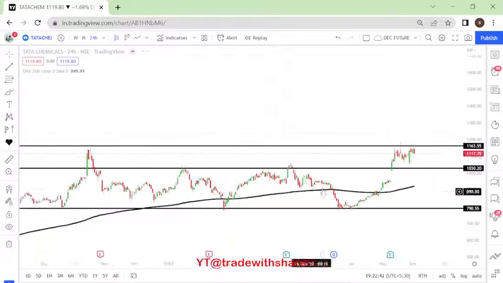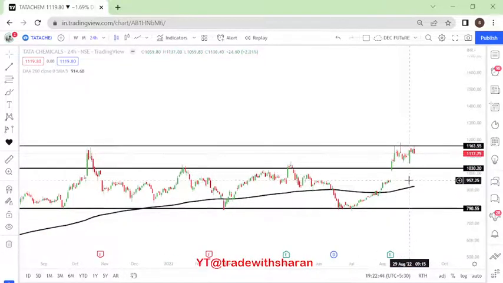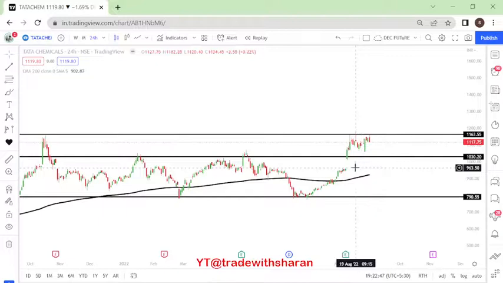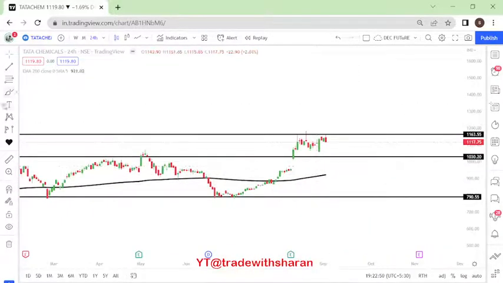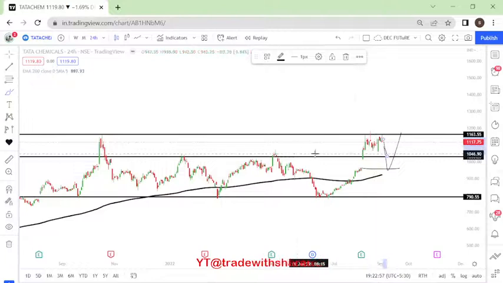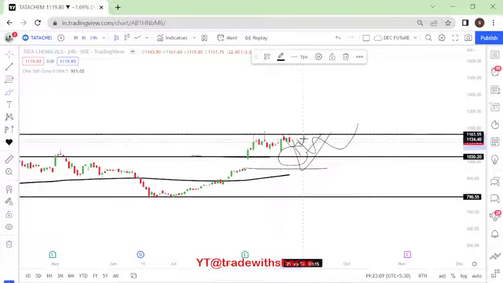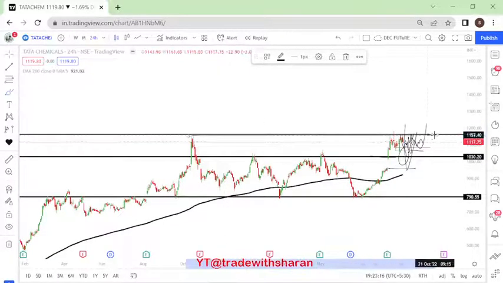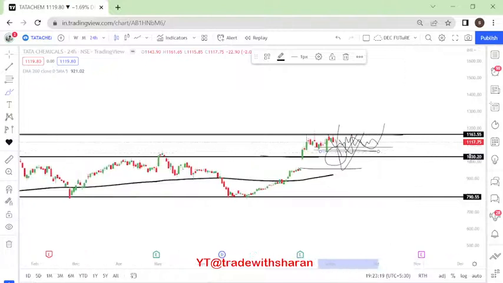All right, so currently if you see the price, a gap up happened here and the price came down. Even if it comes down, we might see this gap being closed and going up, which is around this level. If it does not close the gap and takes support at the same level of 1026, then we will look forward to entering up to the all-time high levels. Now, if the price does not go anywhere and starts sustaining around this level itself, then we will enter once the price breaks the all-time high level, with our stop loss below 1061 levels.